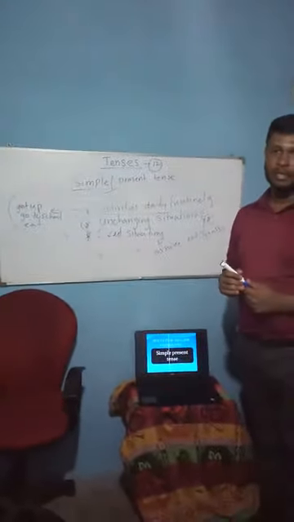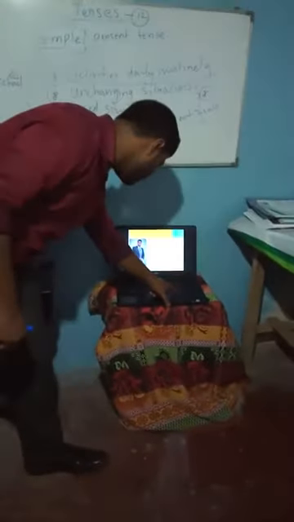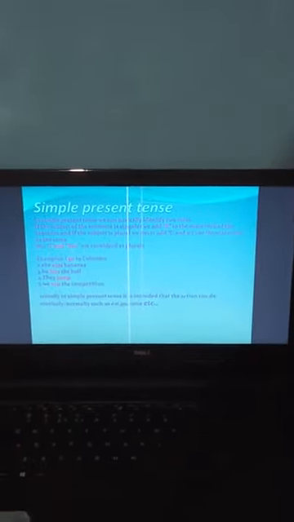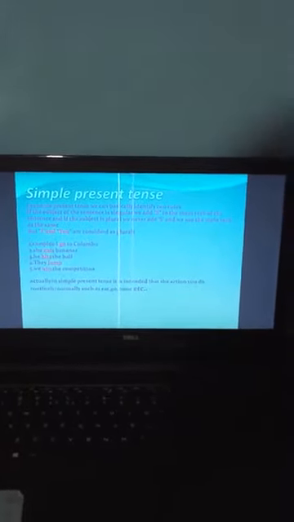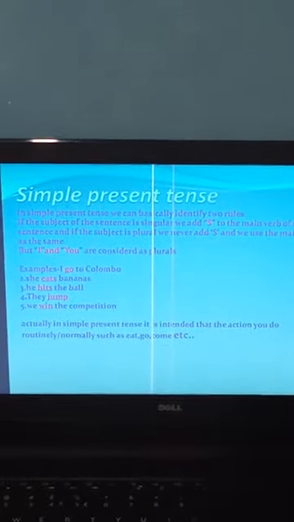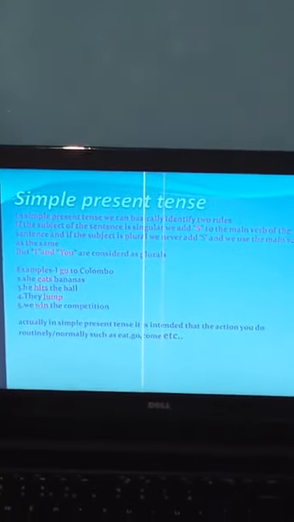So apart from the theoretical part, I'm going to the practical lessons. Today it will be described in this presentation. So in simple present tense, we can basically identify two rules. If the subject of the sentence is singular, we add s to the main verb of the sentence, and if the subject is plural, we never add s and we use the main verb as it is. But I and you are considered as plurals. So I talked to you about this earlier, and some examples are shown here.